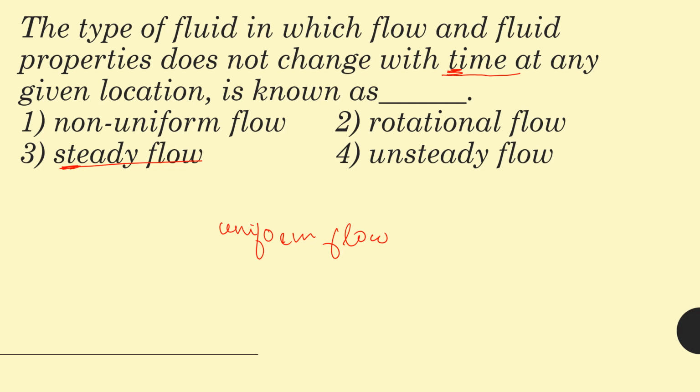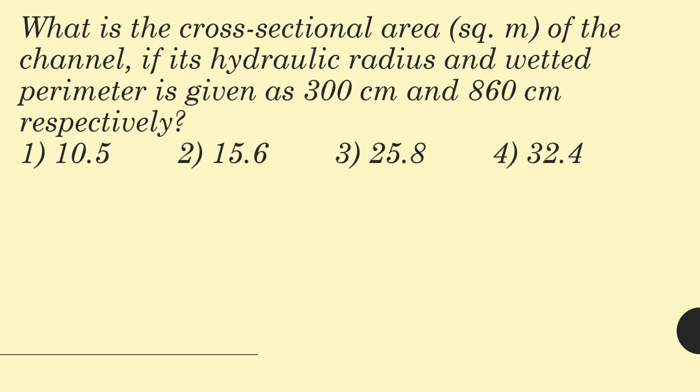Okay, next question is, what is the cross-sectional area in square meter of the channel if its hydraulic radius and wetted perimeter is given as 300 centimeter and 860 centimeter respectively? Hydraulic radius is a measure of flow efficiency of a pipe, and it is the ratio of wetted area to wetted perimeter.